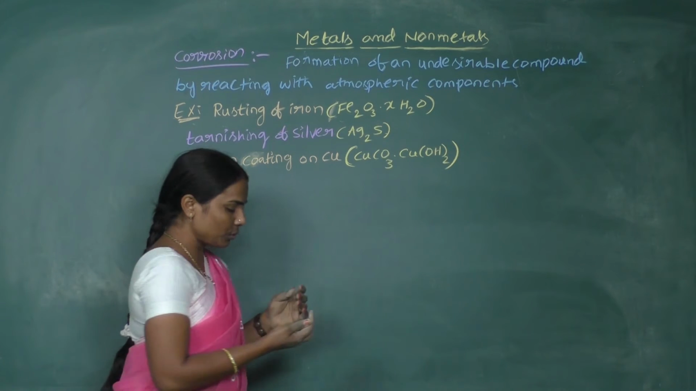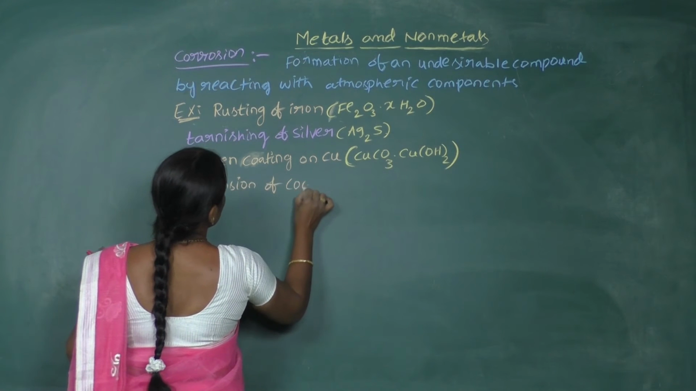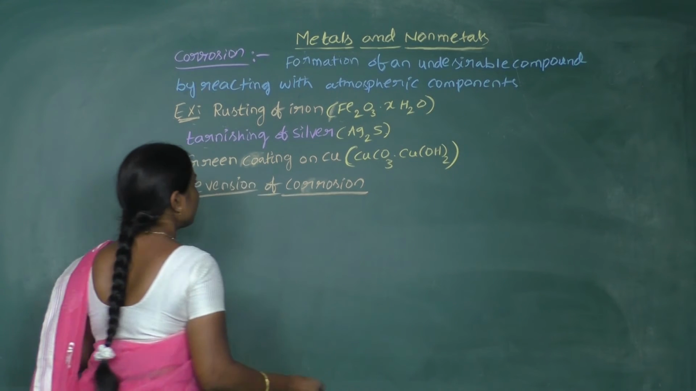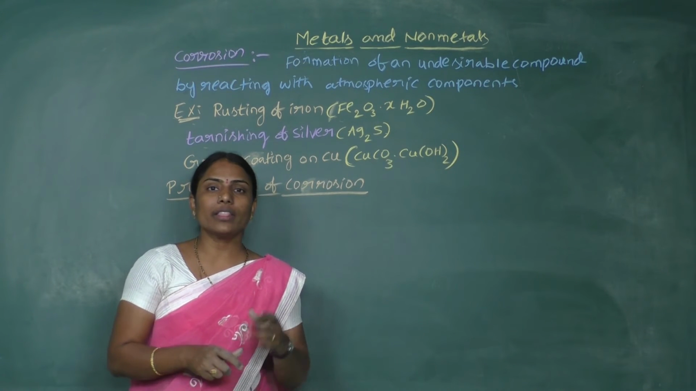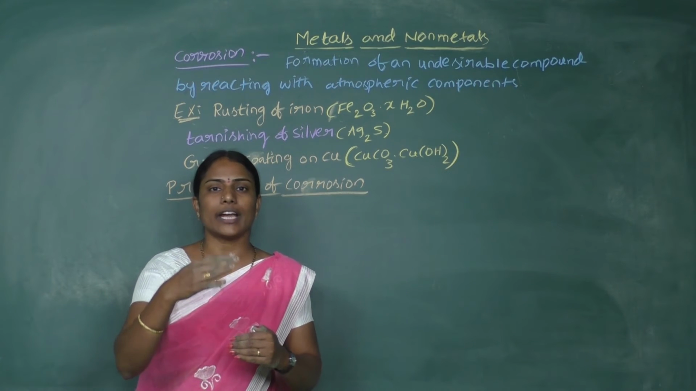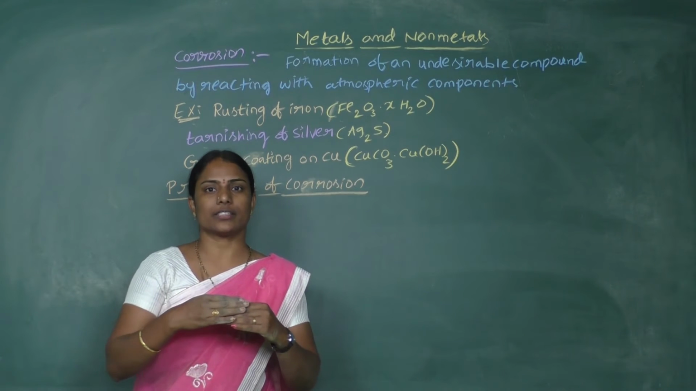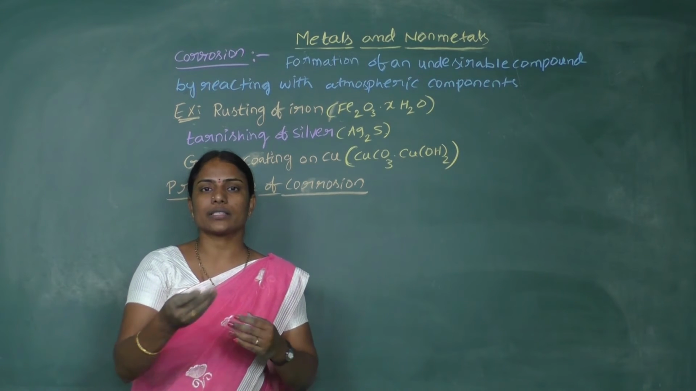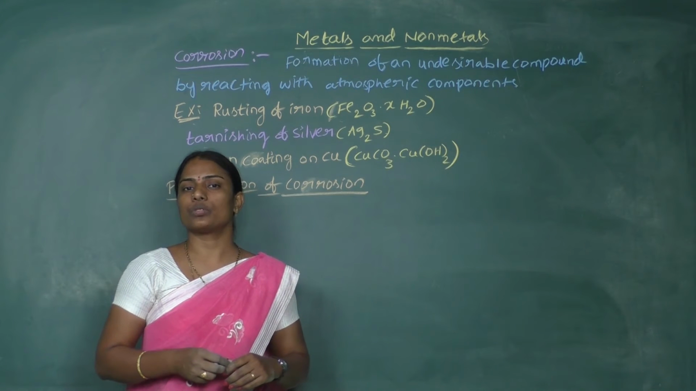So let's see how to prevent corrosion. What do you understand from the word corrosion? Corrosion is the formation of undesirable compounds. When a metal comes into contact with atmospheric components, like water residing on the metal surface and reacting with it, or oxygen and carbon dioxide reacting with the metal, then undesirable compounds will be formed.